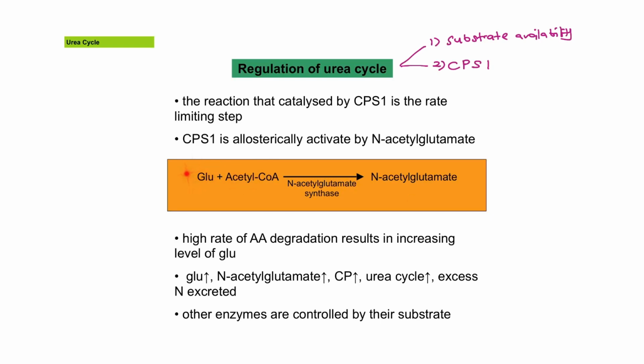So basically, glutamate is not only the source of free ammonia, but also the source of the activator for CPS1. This regulation also means that CPS1 is the rate-limiting enzyme of the urea cycle. Other enzymes of the urea cycle are controlled by the availability of the substrate. The higher the substrate, the higher the reaction.